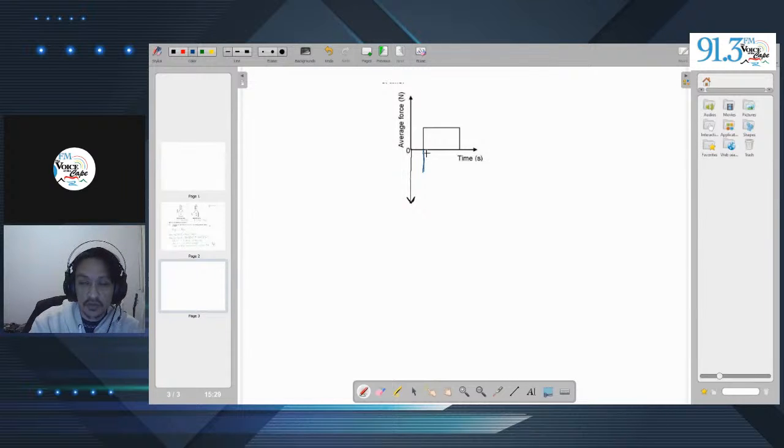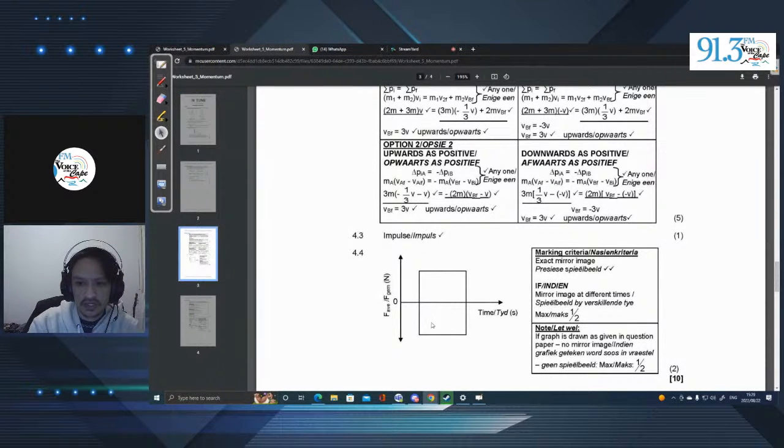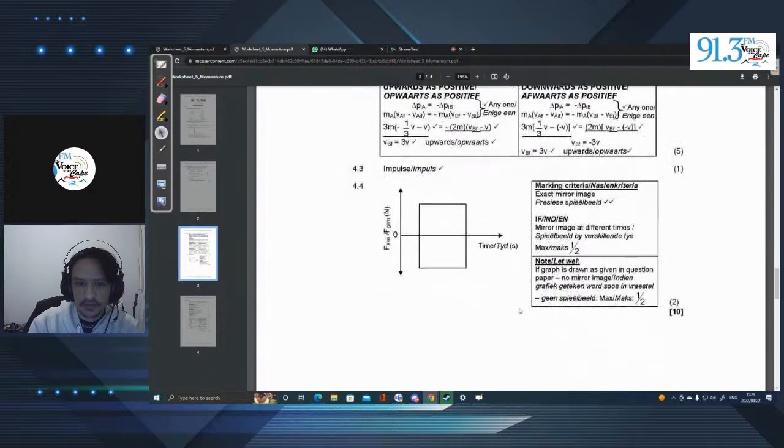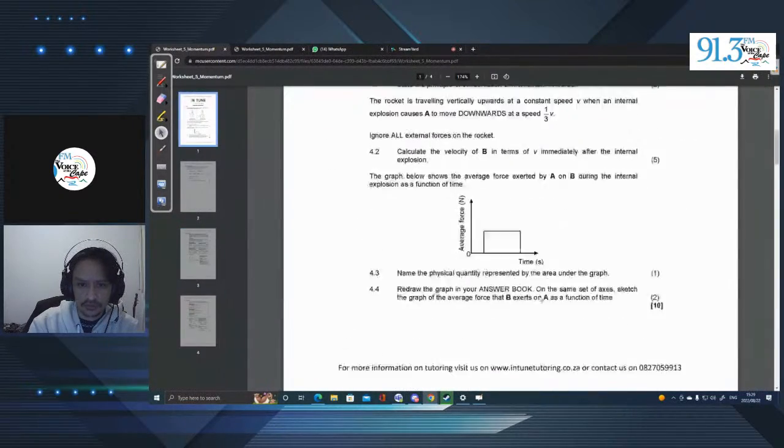Right? So whenever it's in the negative direction, it's going to be a negative value. So here it's going to be negative. Right? So it reaches a certain point, it carries on consistently for the same amount of time, and then it decreases back to zero. Right? And that's essentially what happens on this graph. If we take a look at the memo, let me clear this off. We can see that is what's happening over here. Right? Now, let's go on to example 2.